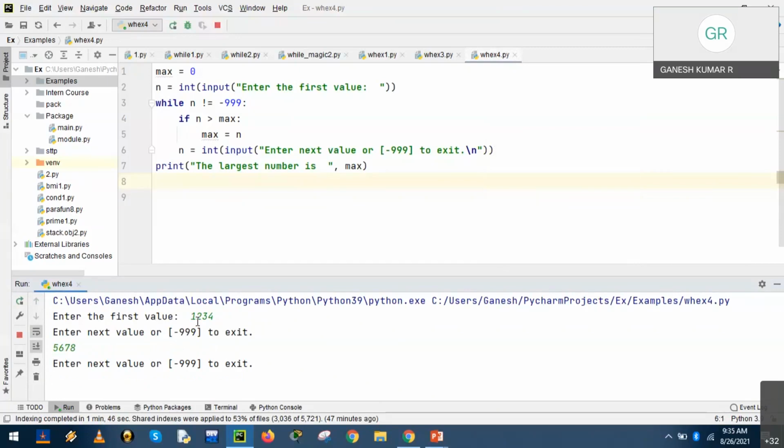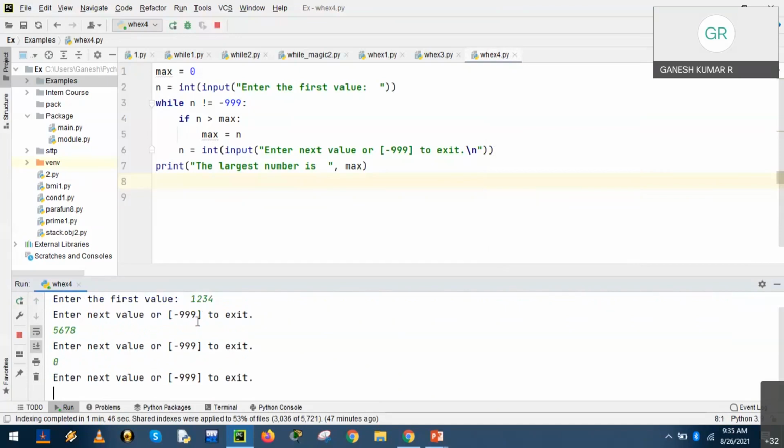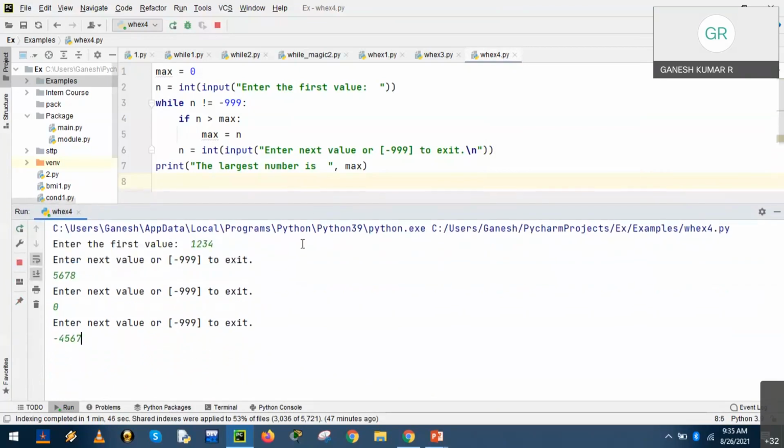Okay, let us have a 0. The third input is 0 and the fourth input is minus 4, 5, 6, 7. Right. So we have entered 4 inputs: 1, 2, 3, 4, 5, 6, 7, 8, 0 and minus 4, 5, 6, 7. Okay. Enter.